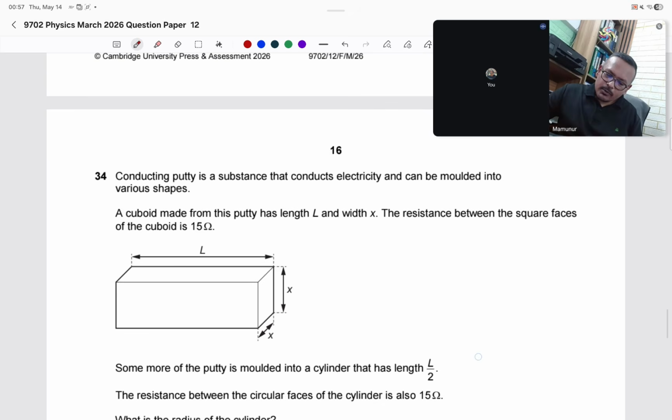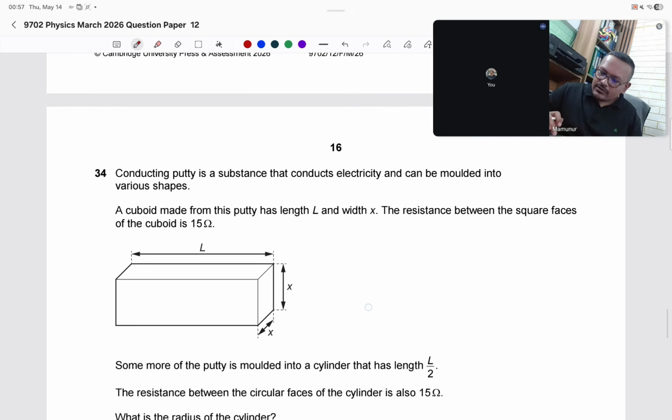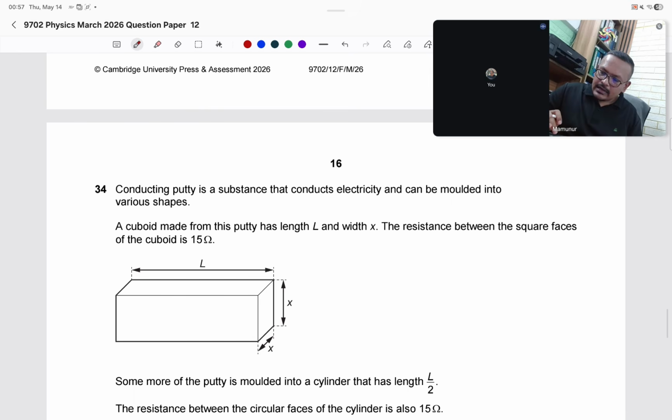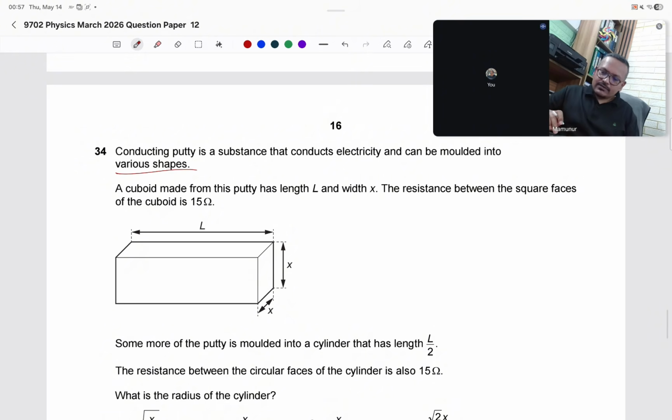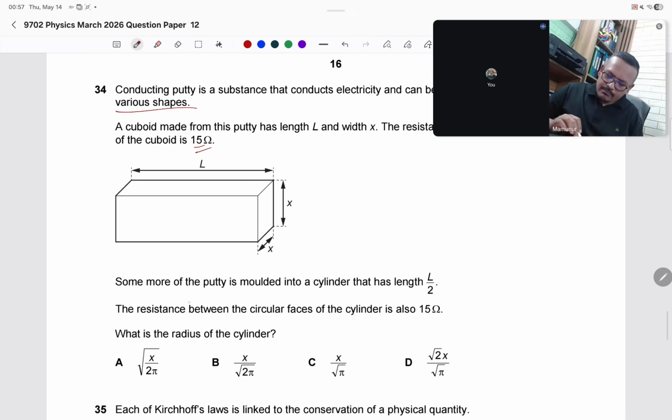Conducting putty is a substance that conducts electricity and can be molded into various shapes. A cuboid made from this putty has a length x, and the resistance of the square face of the cuboid is 15. Some more of the putty is molded into a cylinder that has length L by 2. The resistance between the cylinder faces is also 15. What is the radius of the cylinder?